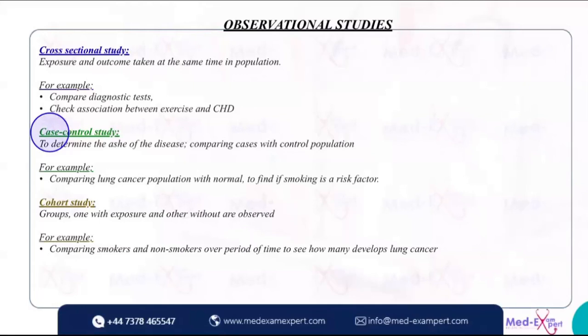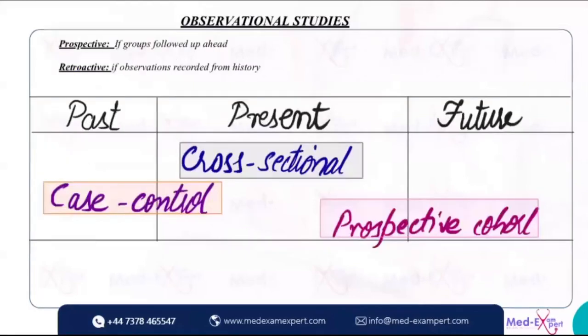So we go back in time and compare them. Case control goes back into the past, and we see retrospectively what they were doing at that time. Were they smokers? Were they non-smokers? And this is what caused them to have this disease today.